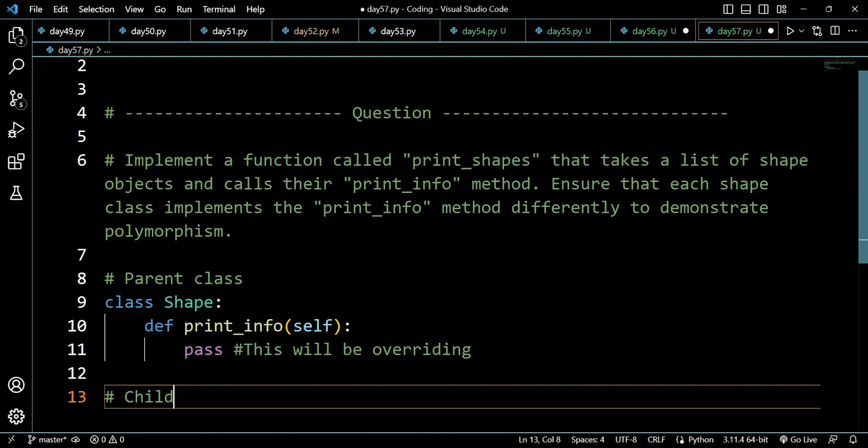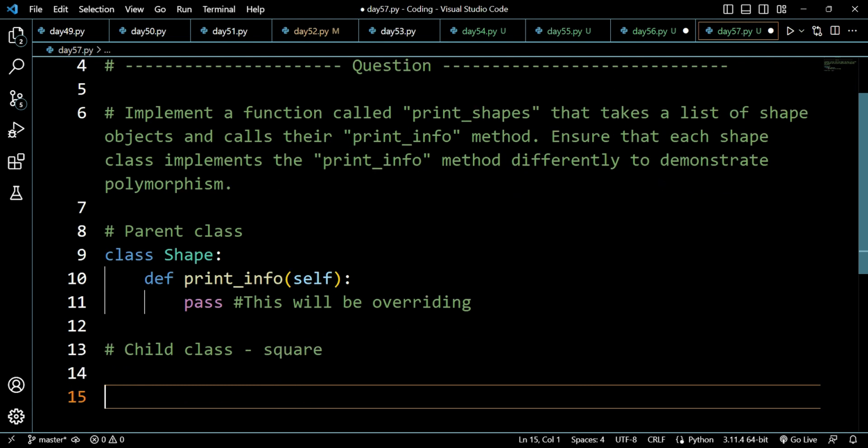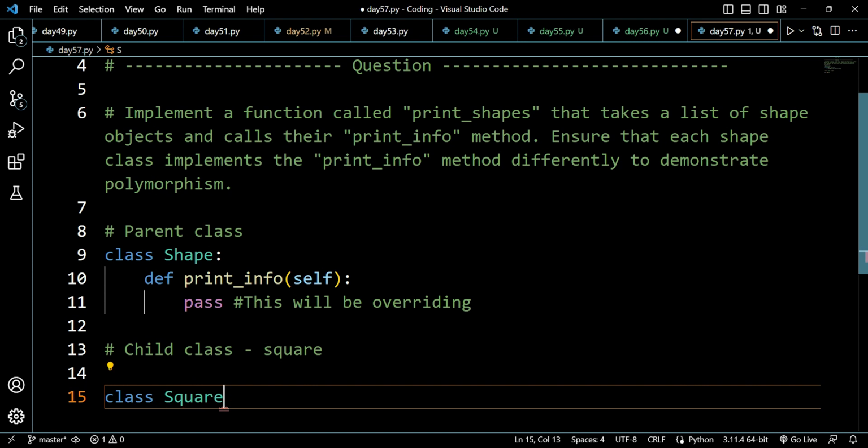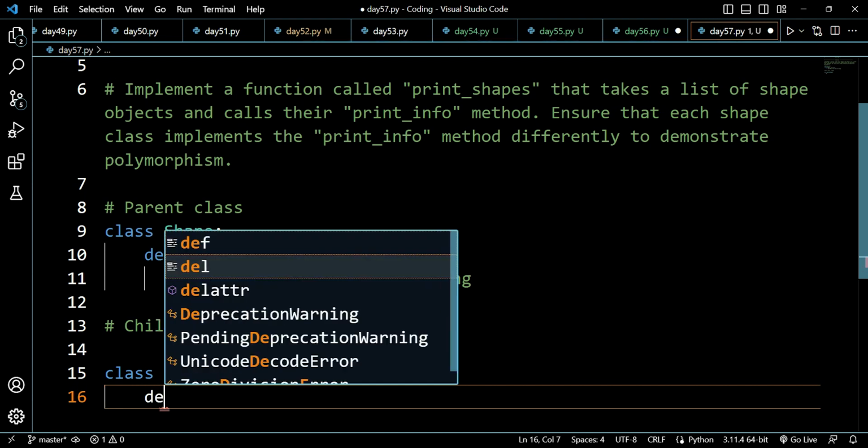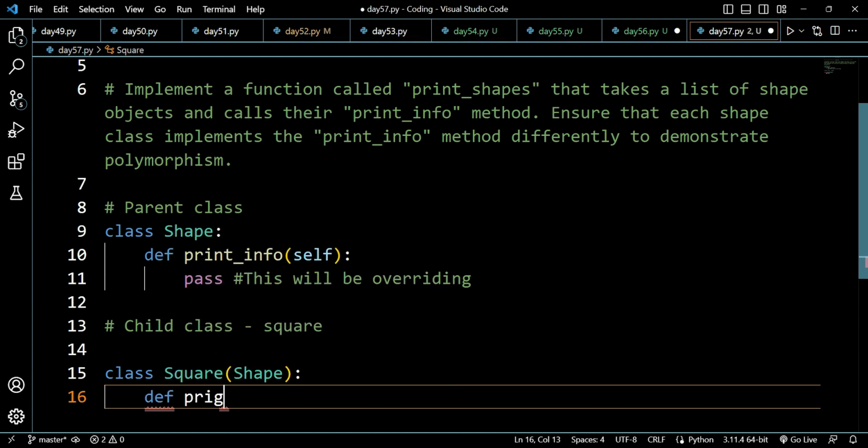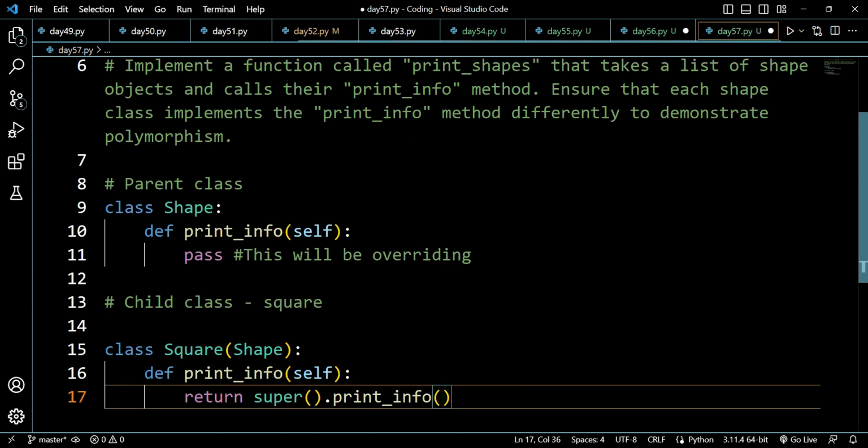So create a child class, let's say Square is our child class. We will be creating class Square. Square is a shape, so we will be inheriting from our parent class. Inside those parentheses we will be writing the name of the parent class, that is Shape. And after doing this we will again write def print info, and remove the super dot print info, because we do not require this.